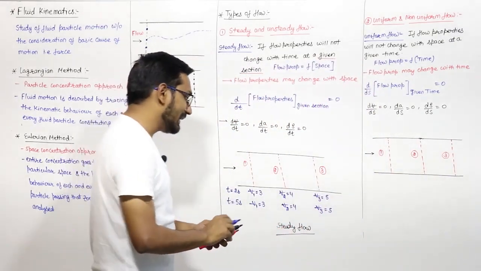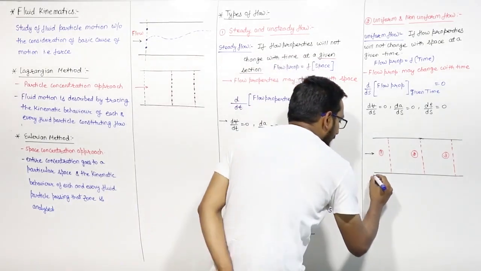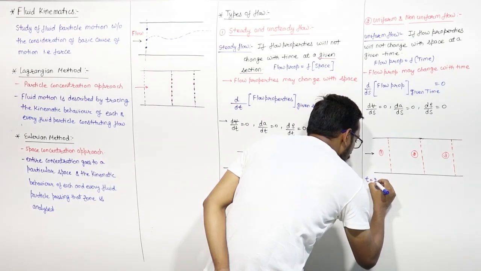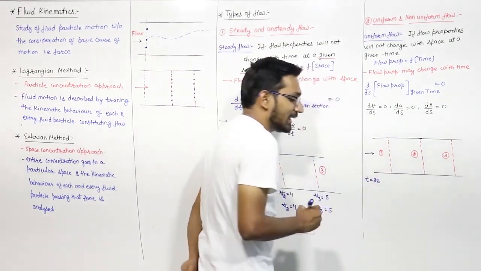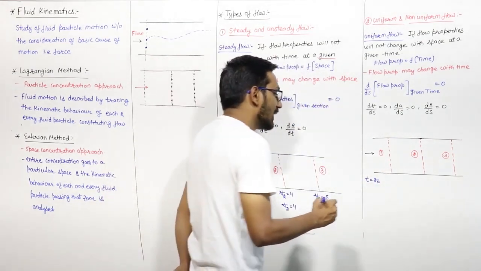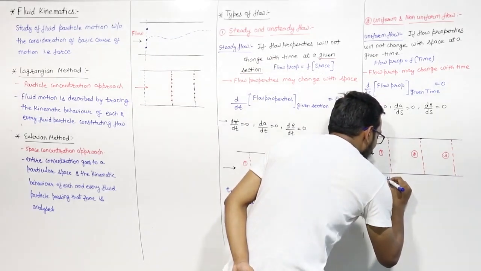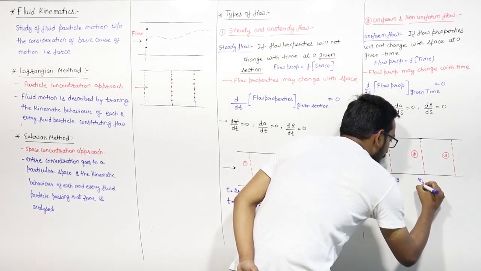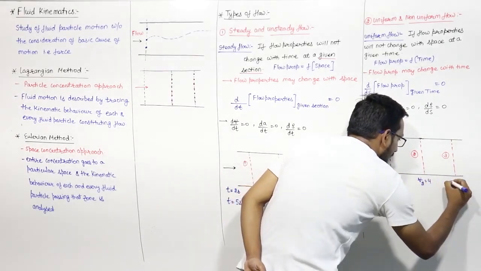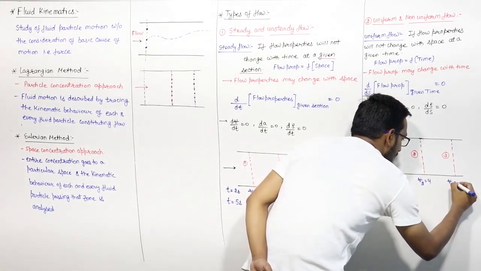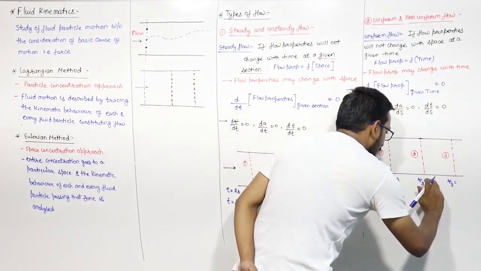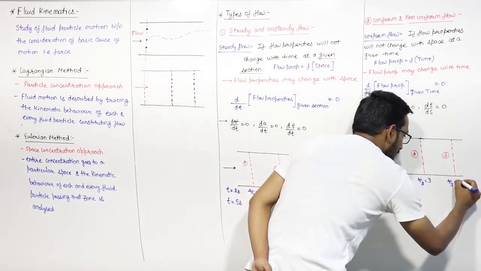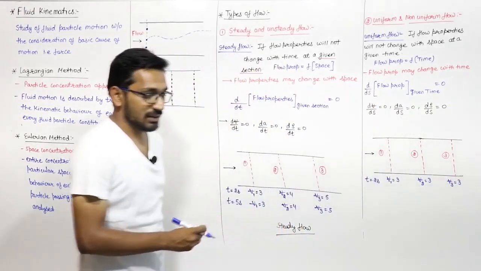If I say at a given time, let us say at time t is equal to 2 seconds, V1 is 3 meter per second, V2 is also 3 meter per second, V3 is also 3 meter per second.